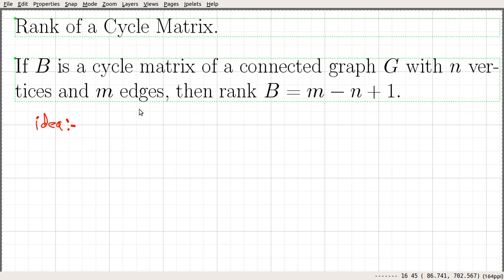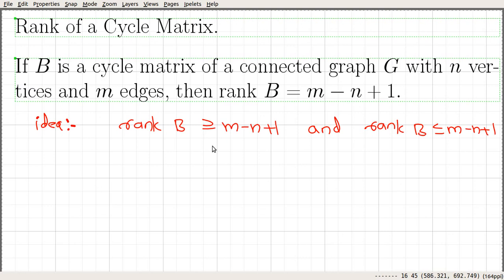Using one argument, we will prove that rank of B is greater than or equal to m minus n plus 1, and using a different argument we will prove that rank of B is less than or equal to m minus n plus 1. So rank of B is at least m minus n plus 1 and at most m minus n plus 1. If an integer is at least some quantity and at most the same quantity, then that integer must be equal to that quantity.